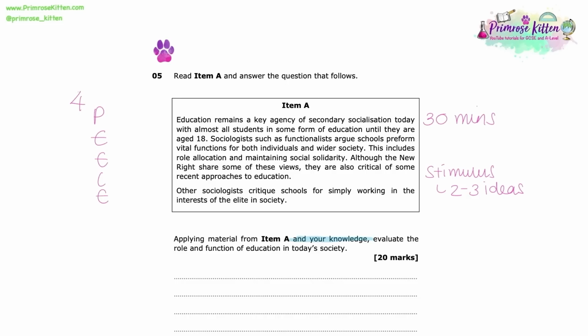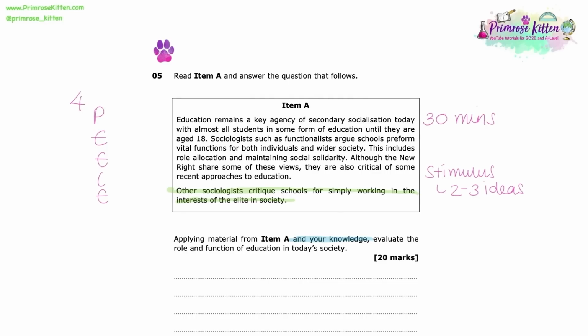And very often, just like within this item, there will be a little hint at the end of it about the types of theorists that have not been included, but that you can bring into your essay. Here you've got that sentence, other sociologists critique schools for simply working in the interests of the elite in society, which is the hint about the other type of perspectives that you can include.